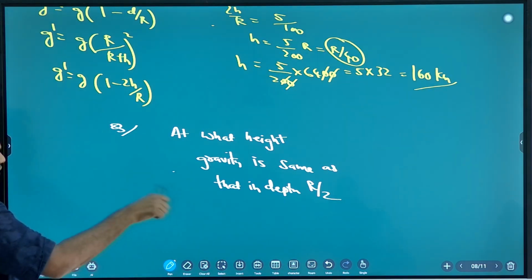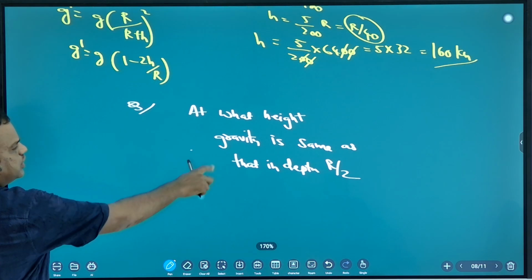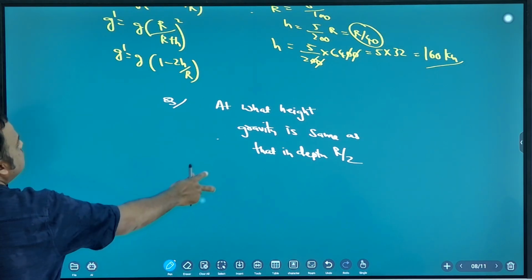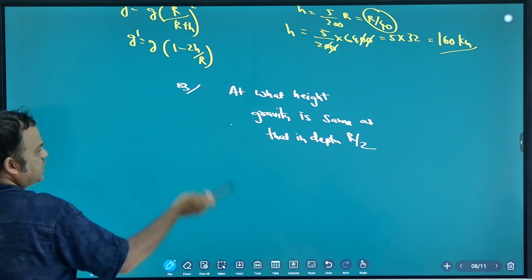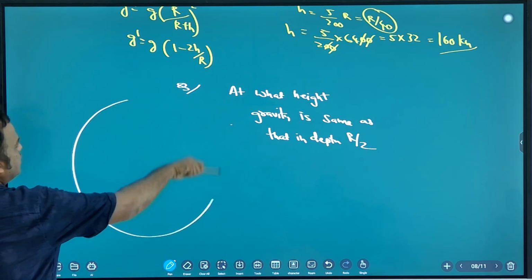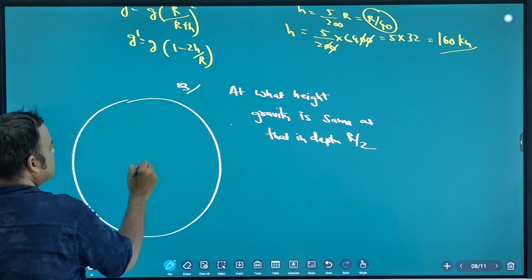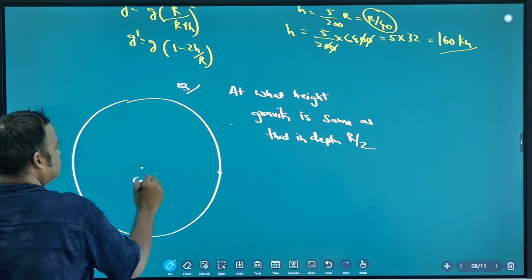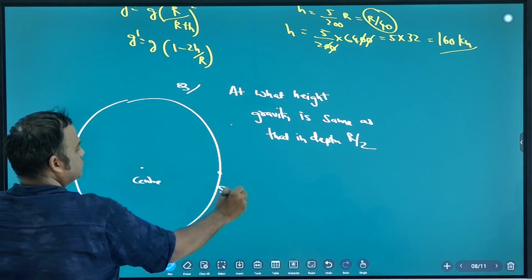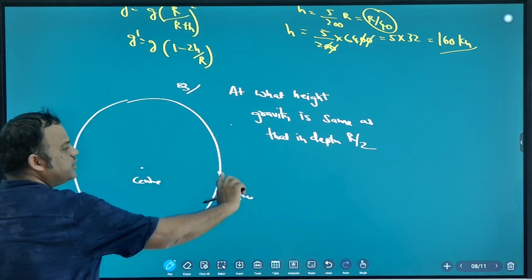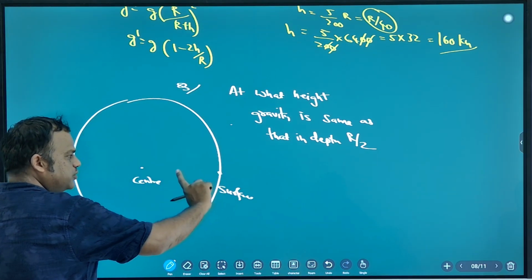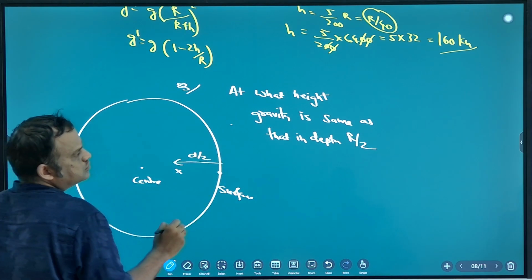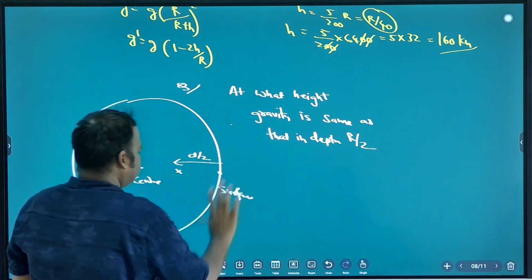I will draw the diagram, you will understand better. If you understood, you solve and tell the answer. Otherwise, I am drawing a diagram. You understand using the diagram. So, this is Earth, center, surface. At surface, where you are going depth, how much depth you are going? R by 2.